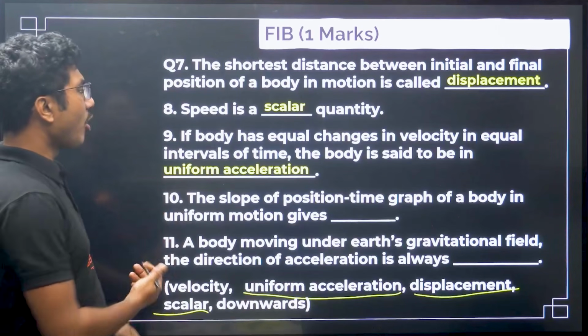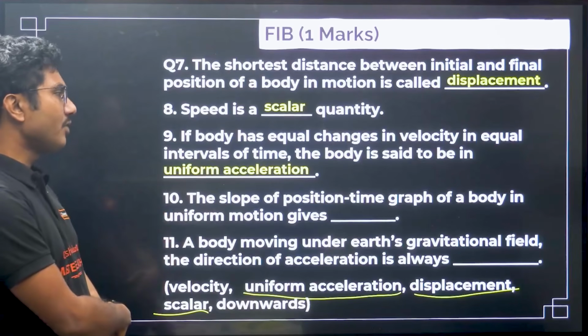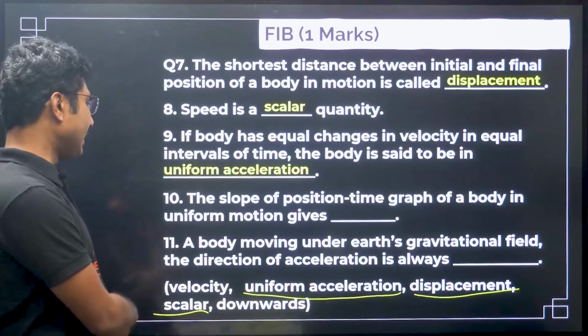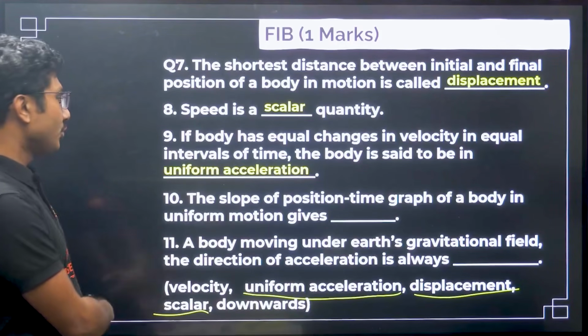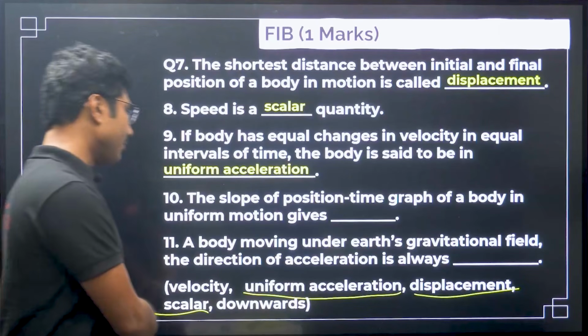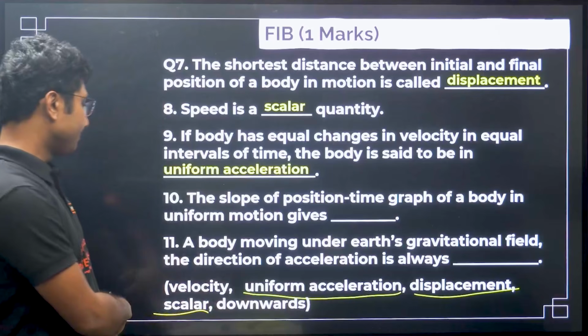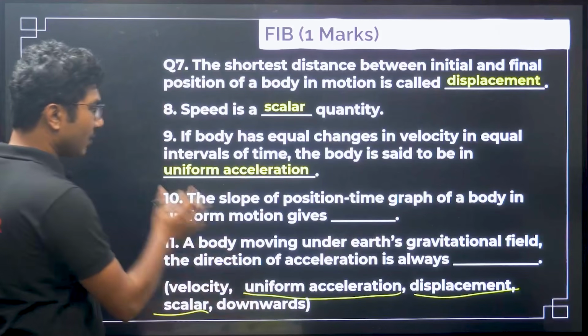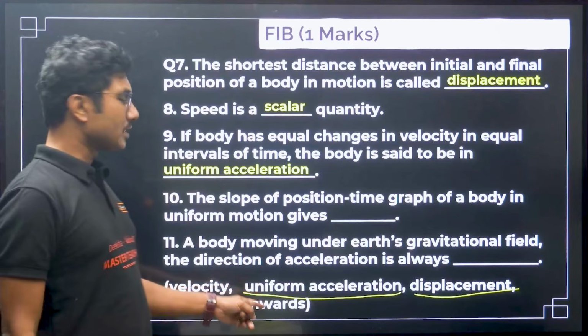The slope of position time graph of a body in uniform motion gives velocity, downwards. Obviously downwards does not make any sense.